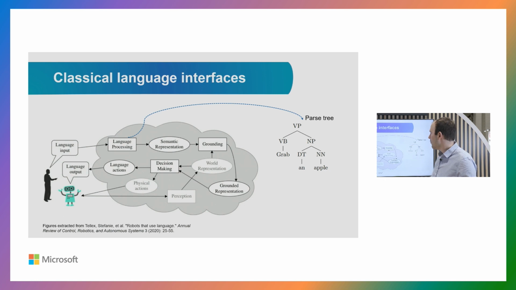Classically, we process the language tokens into a semantic representation. Then we have to ground this into cost functions that are going to be used by a traditional motion planner, and then have the robot execute those plans. But almost every single step of this framework is very fragile and prone to errors and issues during its execution.